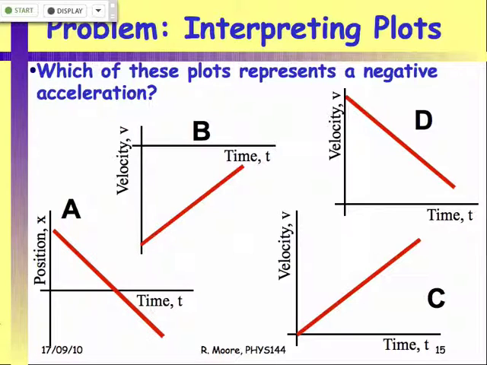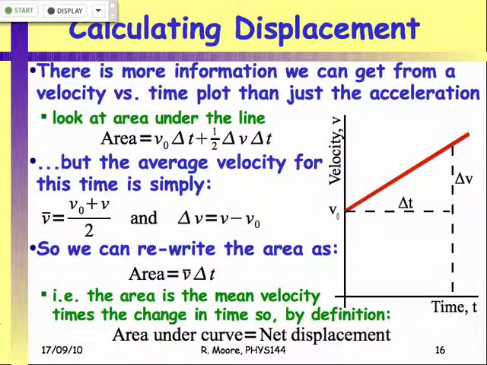So always look at the labels on your axes, and when you're drawing your own plots, which you may be asked to do in exams, always make sure you label the axes so it's clear what you're actually drawing, right? Because the labeling of the axes changes the interpretation of the graph. This is in fact a zero acceleration, right? Because it's a constant velocity, there's no change in velocity, so no acceleration.